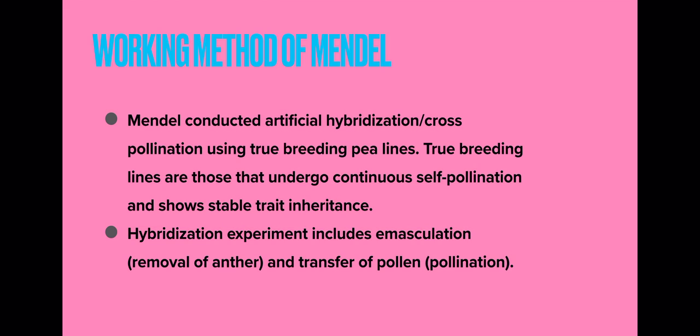So it is written stable trait inheritance, means after some time that trait will become stable. Suppose you have selected plant height for study. If you want to get a pure line tall plant and pure line dwarf plant, you will do self pollination of tall plant for at least 5-6 generations. After some time, you will see that this state becomes stable: whenever you grow seeds of that plant, you will always get tall plant, never the short or dwarf plant.